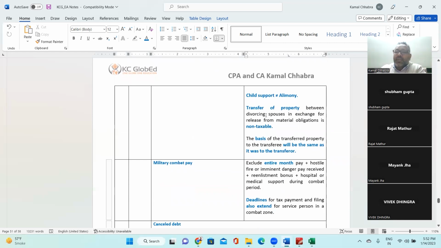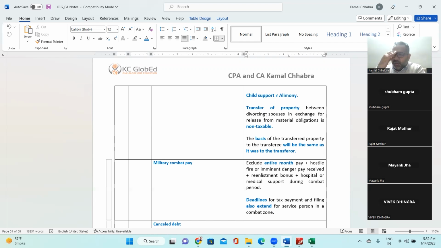Another thing is transfer of property. In case of divorce, there might be a settlement by alimony, a settlement of child support, but there might also be a transfer of property, right? Maybe in 2018, you might have heard about Jeff Bezos getting a divorce.